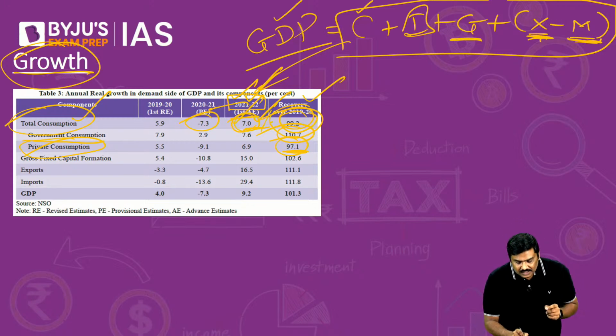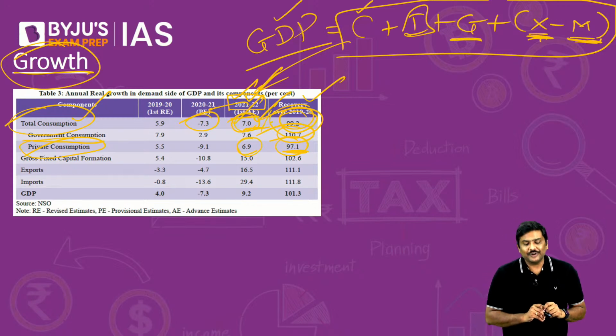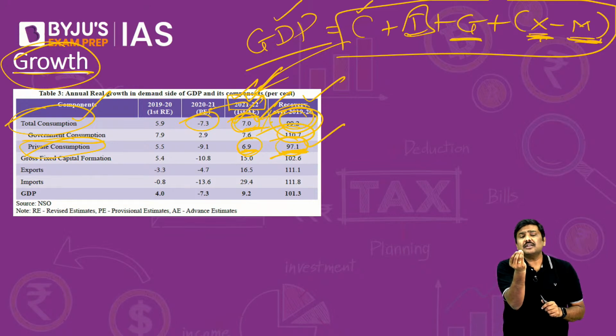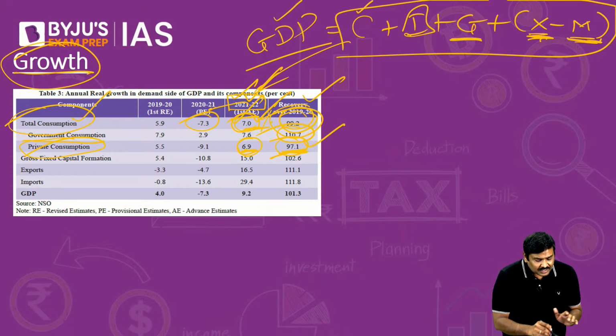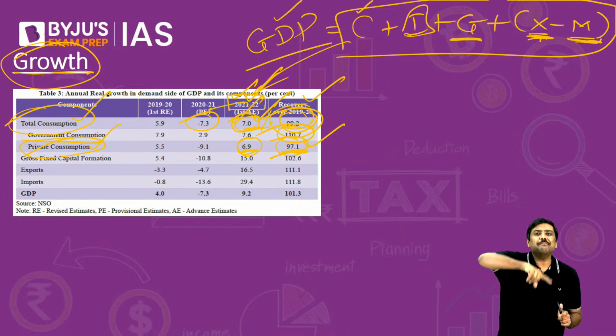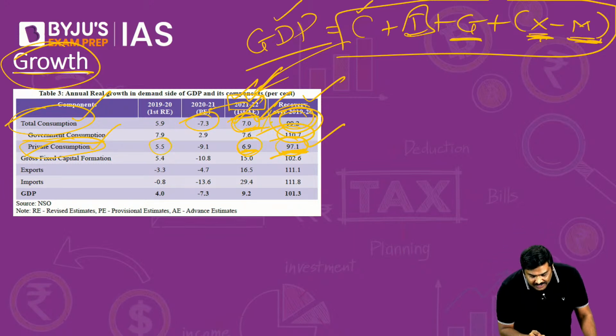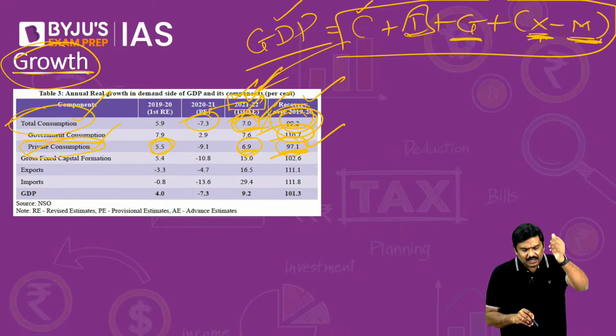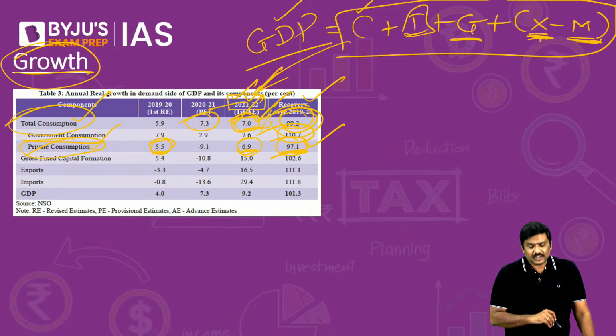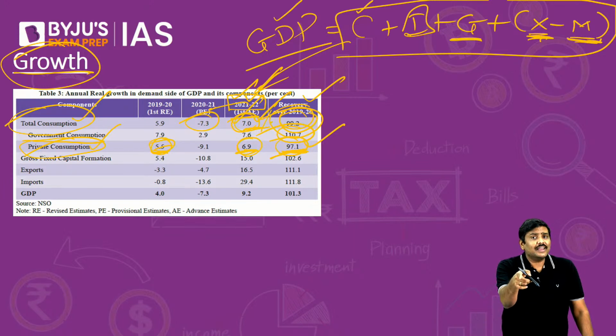Sir, in 21-22, the growth rate of private consumption is 6.9%, but you are saying private consumption is still lagging behind the pre-pandemic situation. Whereas in 2019-20, which is considered pre-pandemic, the growth rate in private consumption was 5.5%. Here it is 6.9%. Don't you think it should be higher?